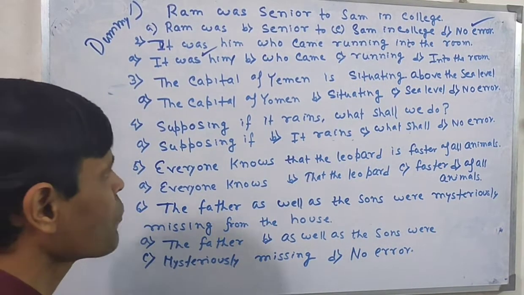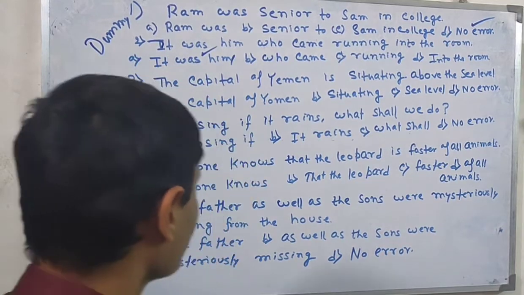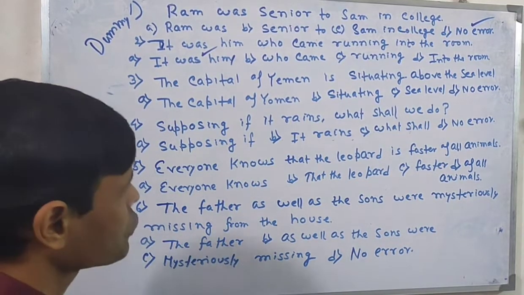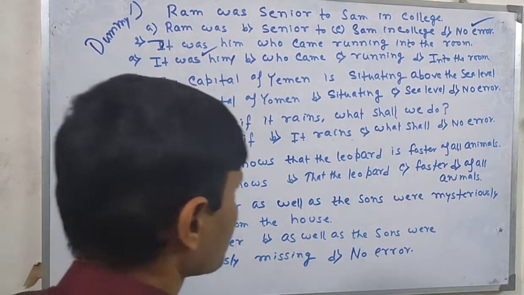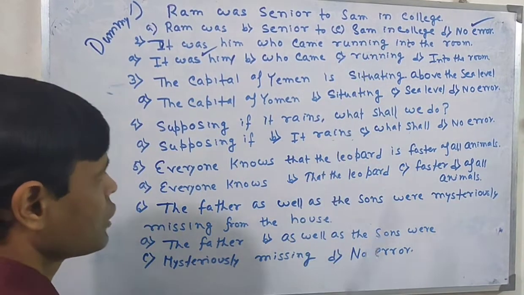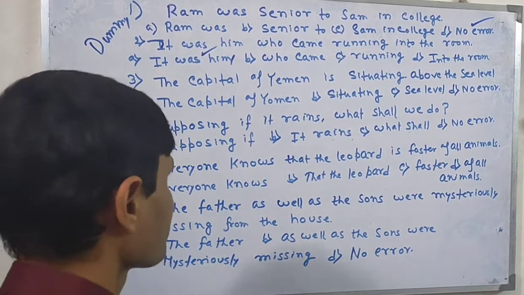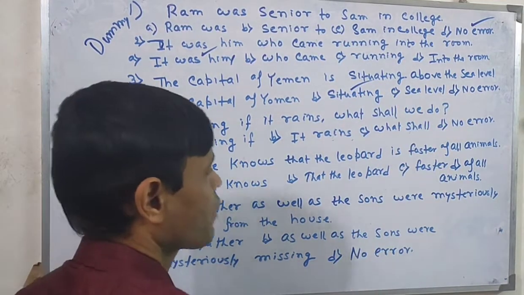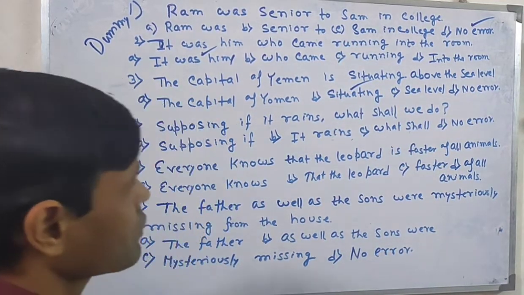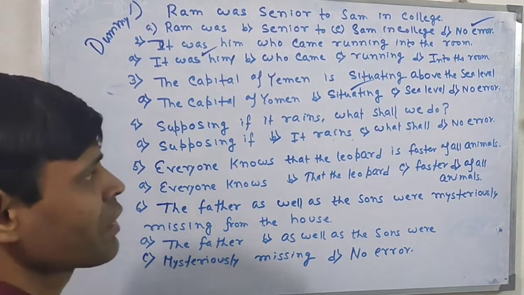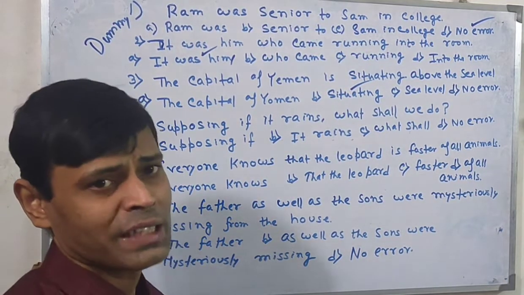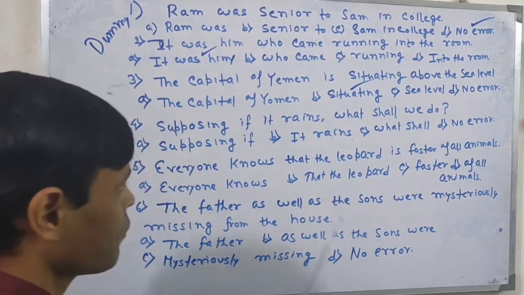The capital agreement is situating above the sea level. The capital agreement situating sea level, no error. The answer should be situated. So you have to find out the mistake, not you are asked to correct the sentence. So it is all about error detection. In many cases, error detection and correction is given simultaneously. So I am also discussing the correction too.